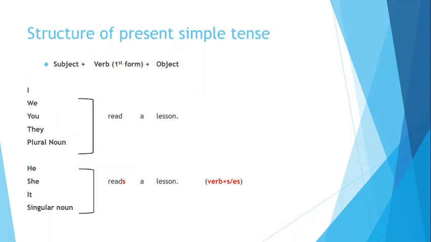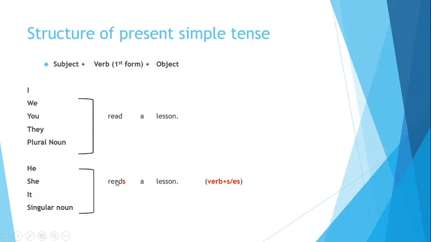Now what is the difference in this sentence? With all of these subjects, I, we, you, they, and any kind of plural noun, we use the simple verb. But if we have subjects, for example, he, she, it, singular noun, with all of these subjects, we always use the s or es with the verb.